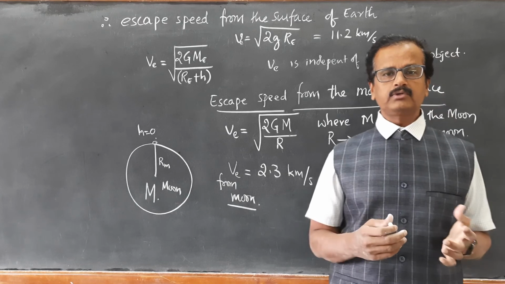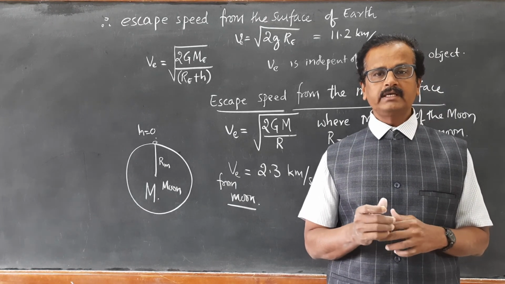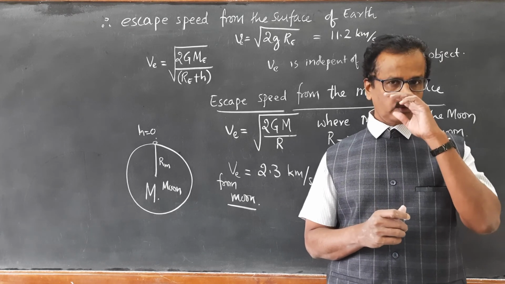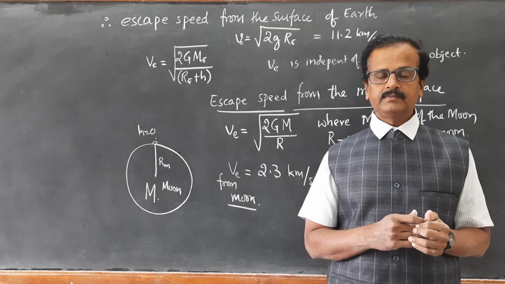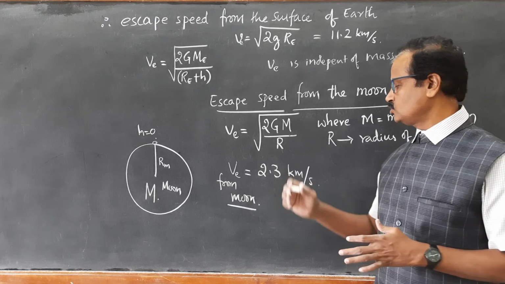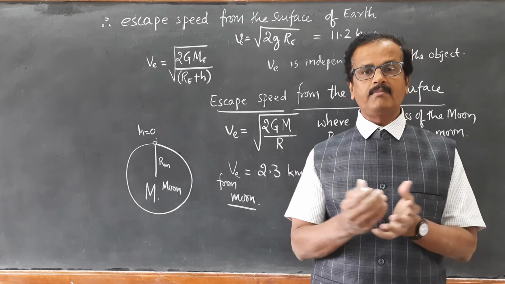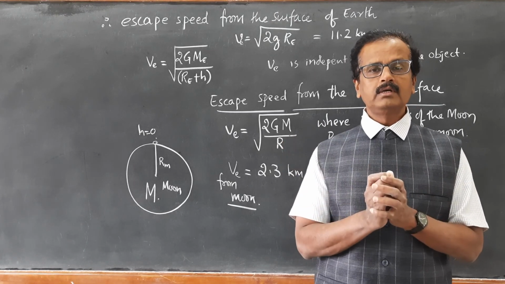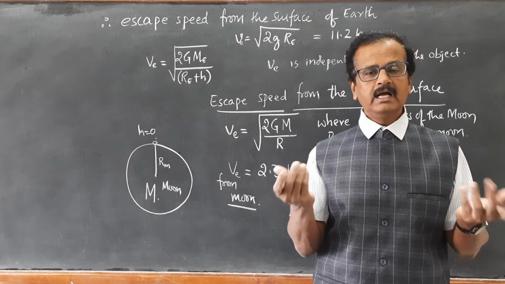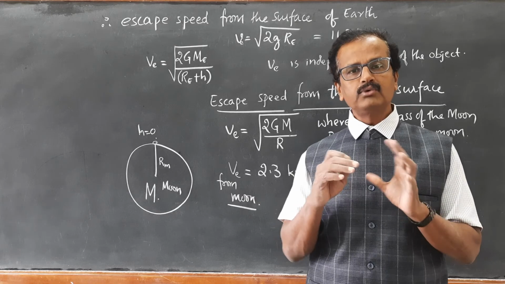You are going to study in thermodynamics and kinetic theory of gases that usually gas molecules have very high speeds, of the order of more than 5 km per second. So most of the gases which were formed after the formation of the moon escaped from the moon's gravity. As a result, you do not find any atmosphere on the moon surface.